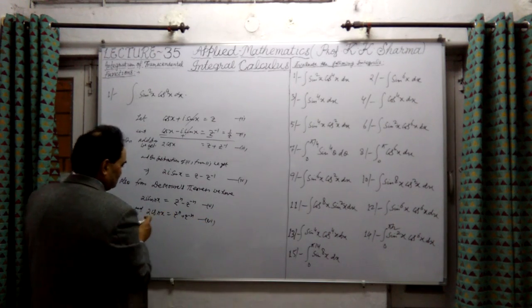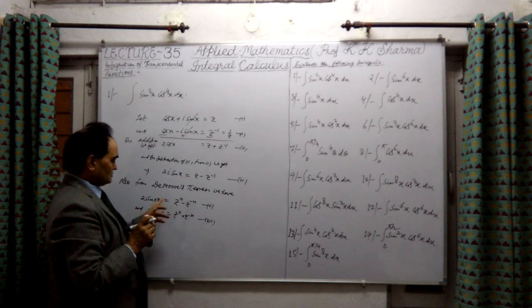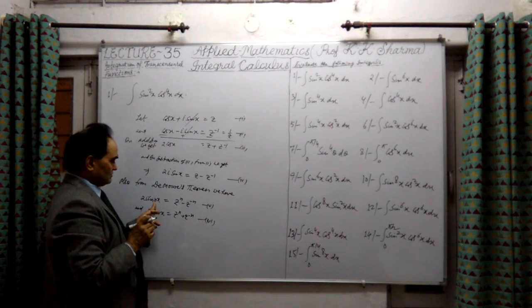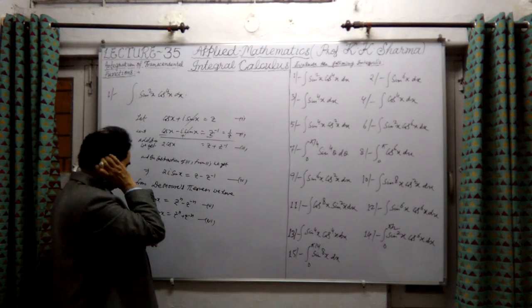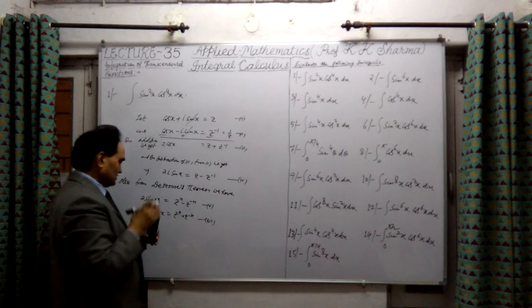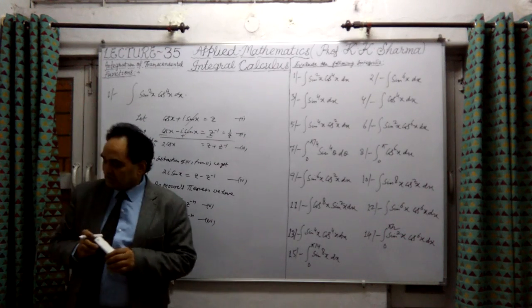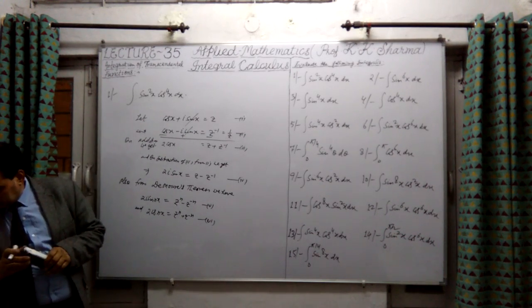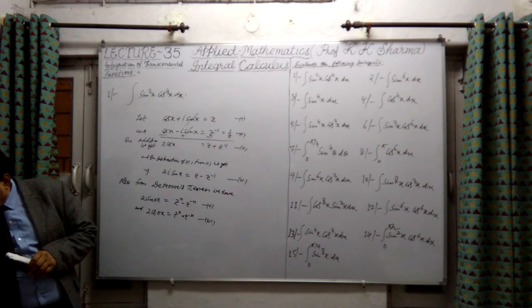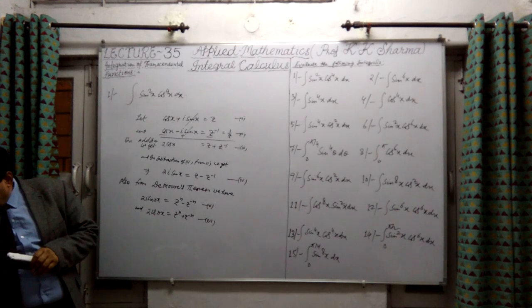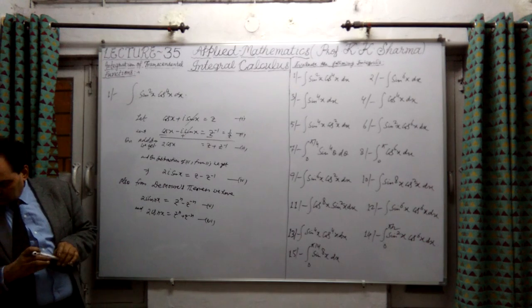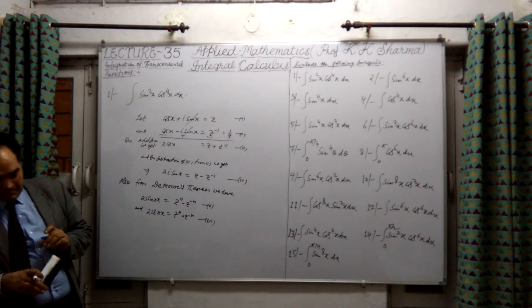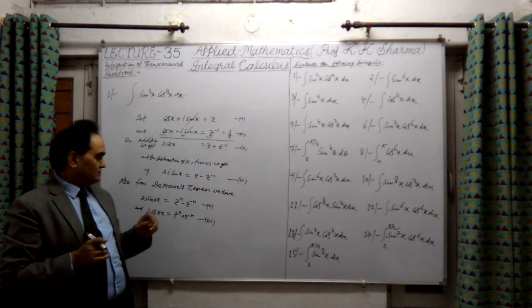So this angle will come out. If it is n times multiple of the angle, it will give us this value. That is what we have obtained here, by De Moivre's theorem.